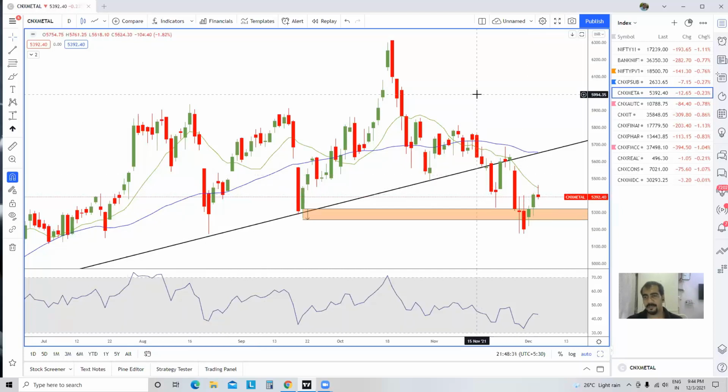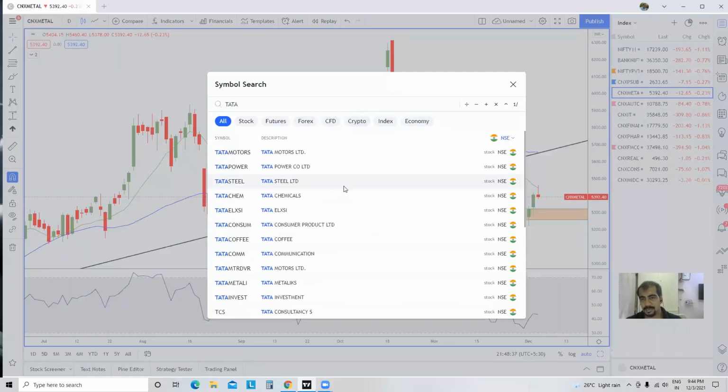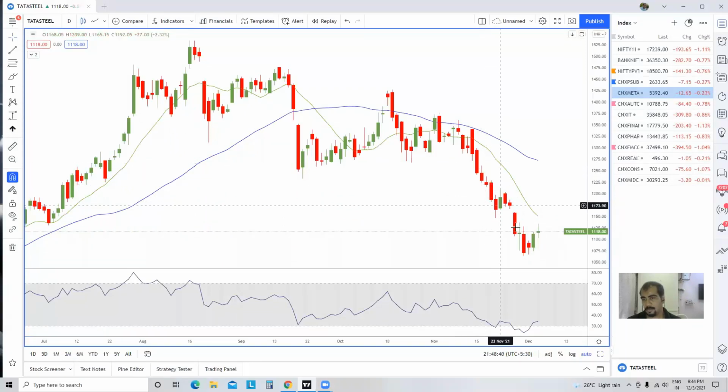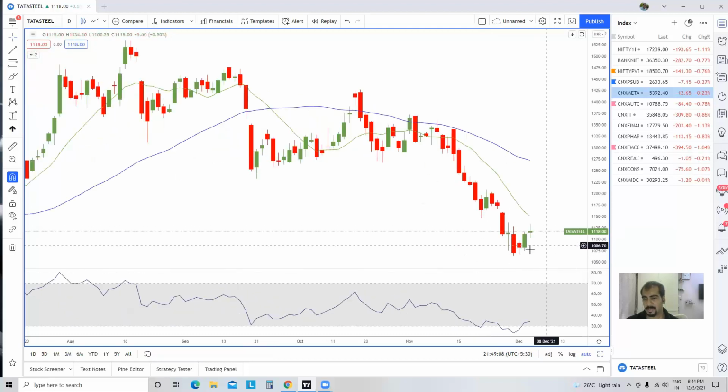All right. And if you remember, I think one or two weeks back, I had shared with all of you, Tata Steel is the stock which can go much lower. And I think it is one of the stocks which has outperformed in the metal pack for going down, not for going up. It has underperformed, actually. Outperforming in the sense that if anyone is short in Tata Steel, he could have made a lot of money. So it has gone down. But now there is some sort of, if you see, a candle looking like a bullish harami, and this is a small hammer, not a very powerful one, and a bullish belt hold. So maybe some sort of pullback. If it happens, I will not be surprised.